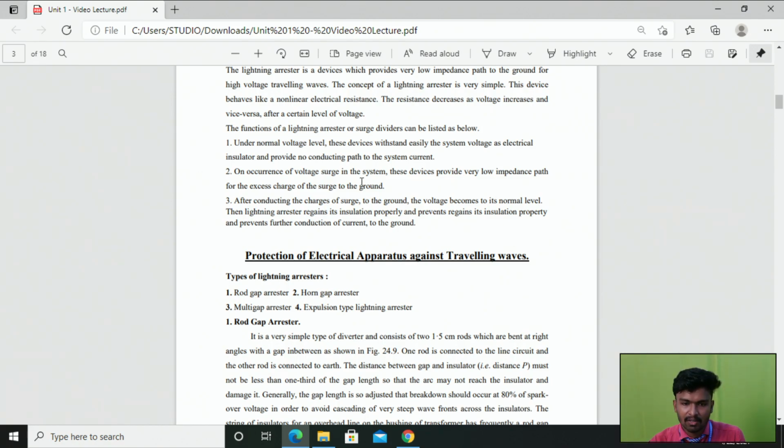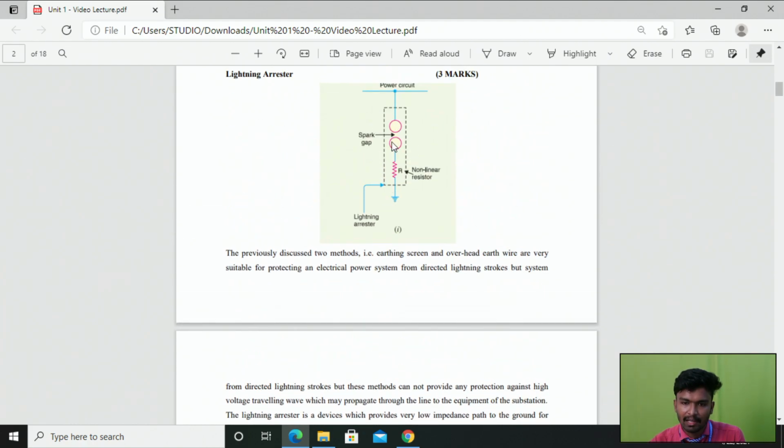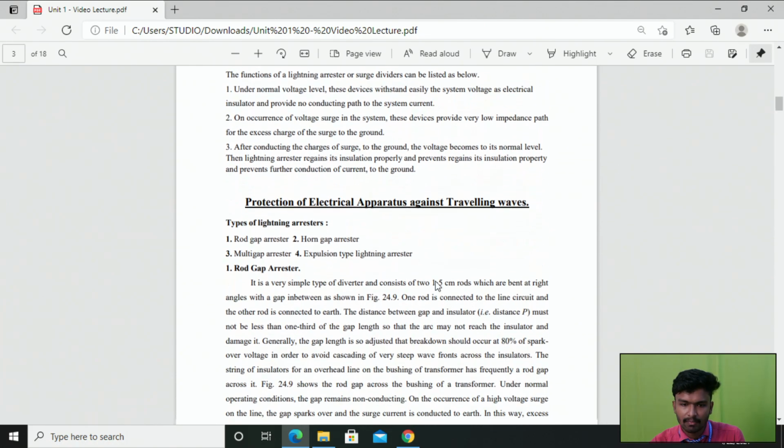But on the occurrence of any voltage surge in the system, the working voltage will be higher than our normal system voltage, right? At that time, this lightning arrester provides a very low impedance path for the excess charge to the ground, right? On the occurrence of a fault, due to the extra high voltage, a spark is created. If a spark is created, then the spark gap will conduct. If it conducts, the surges present on the power circuit are diverted to the ground through this non-linear resistor. So this is the working principle of the lightning arrester, right?